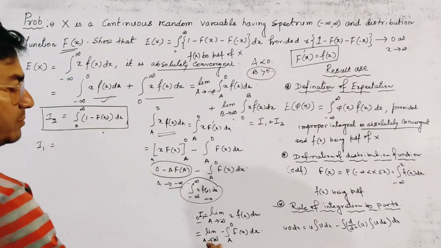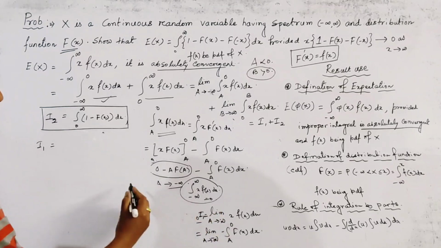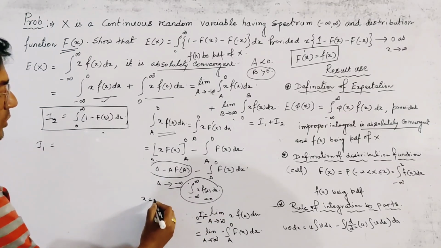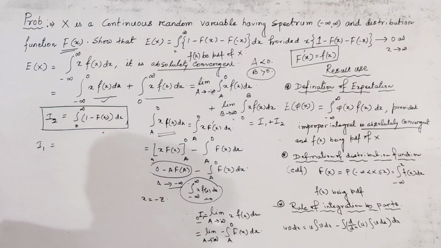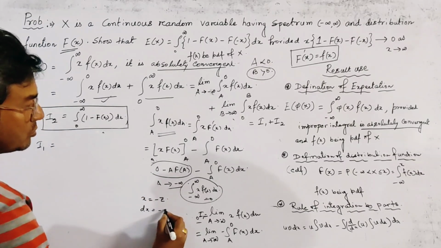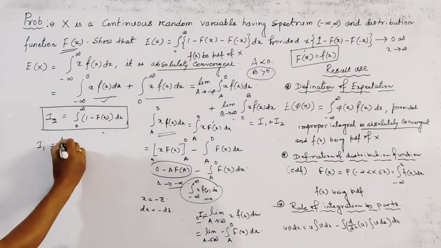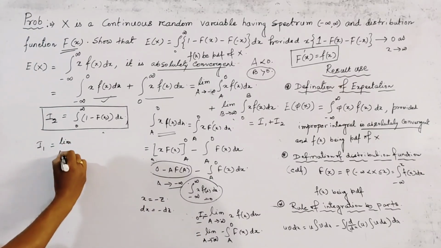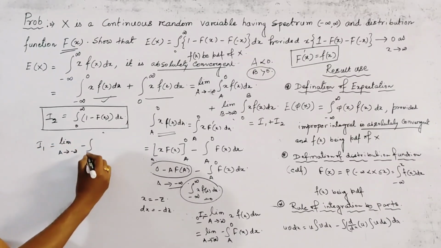This is given by this integration. Here we put x equal to minus z, so dx equals minus dz. For this integration, we write limit a tends to minus infinity, this is minus integration.